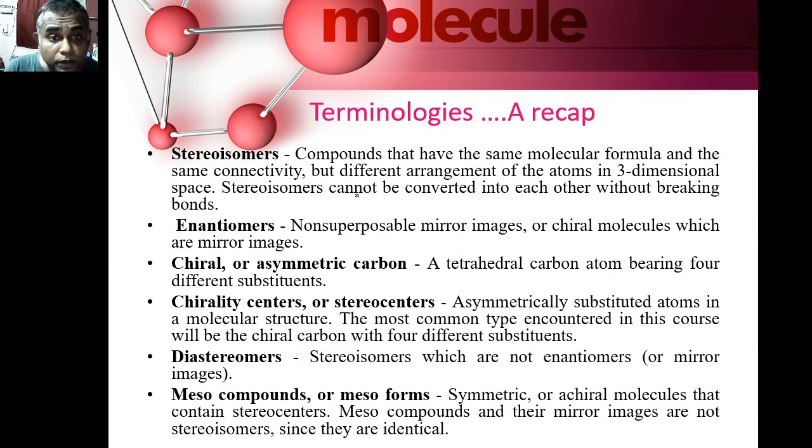Again, stereoisomers are compounds that have the same molecular formula and the same connectivity but different arrangement of atoms in three-dimensional space. Stereoisomers cannot be converted into each other without breaking bonds. Now, this is one of the fundamental differences between a conformational isomer and a configurational isomer.